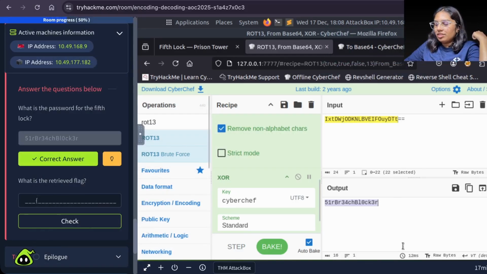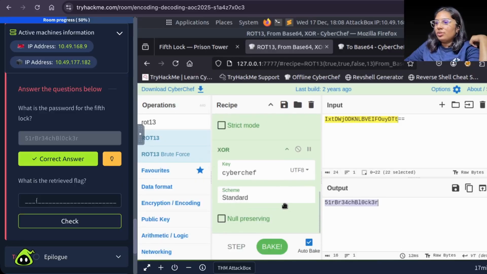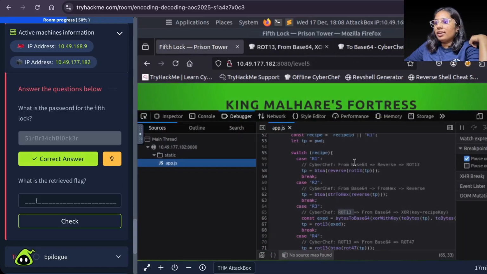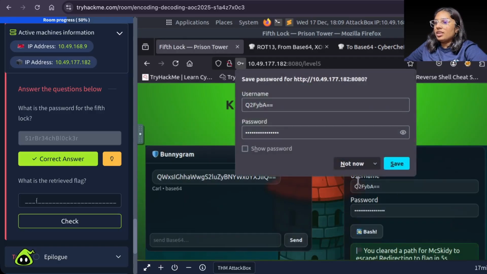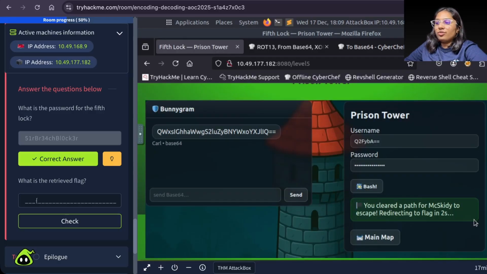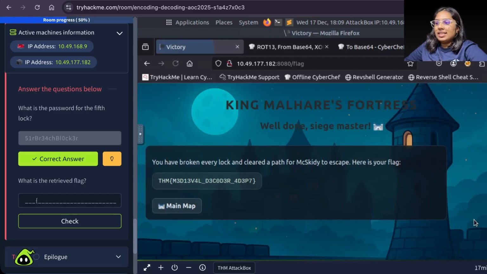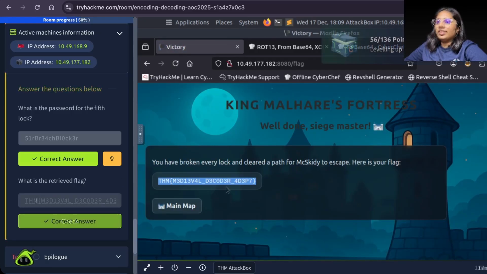What is the retrieved flag? Where is the flag? We need to log in at least. Then we will get the flag. We paste the password here. We go bash, not now, and redirecting flag in 2 seconds. And there we go. And done.